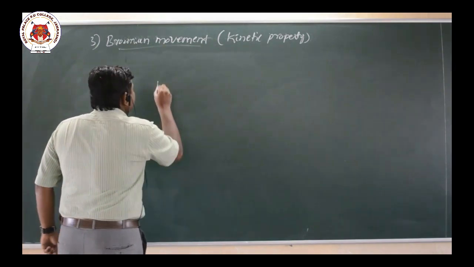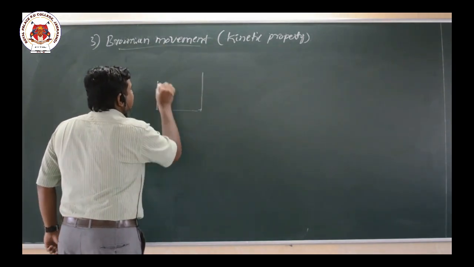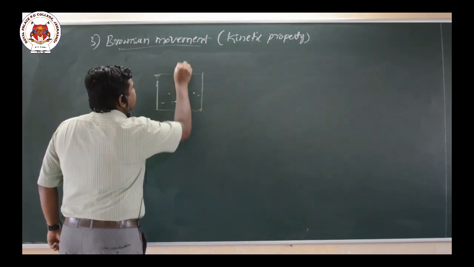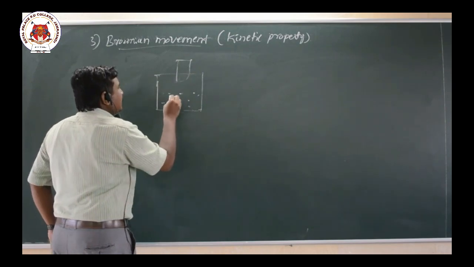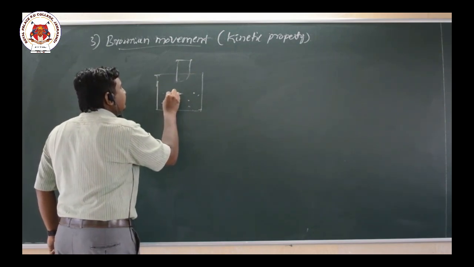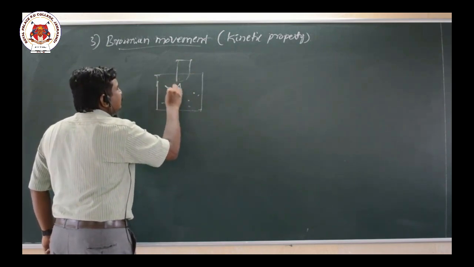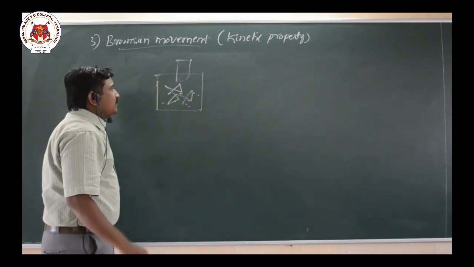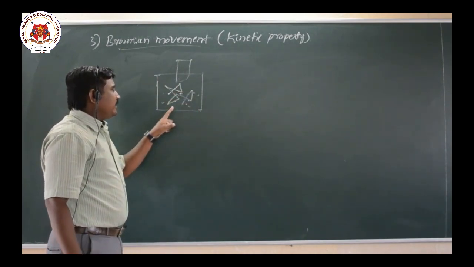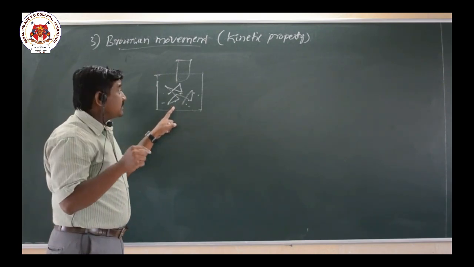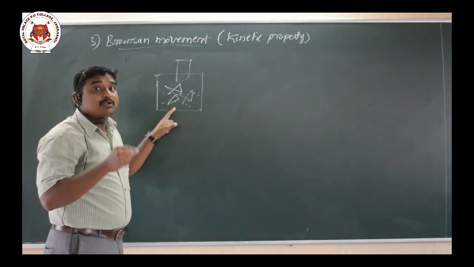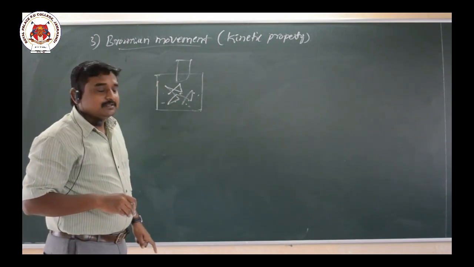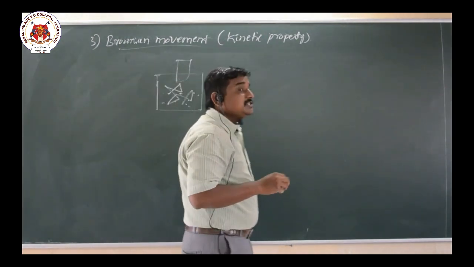By using an ultramicroscope to observe the colloidal solution, he found that the colloidal particles are in continuous zigzag motion. So this continuous movement of dispersed phase particles in colloidal solution is called what here? Brownian movement.